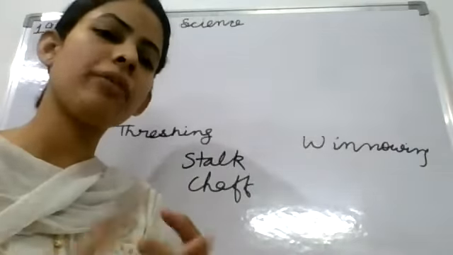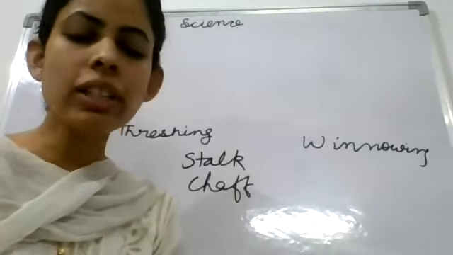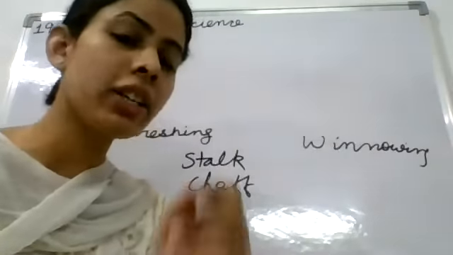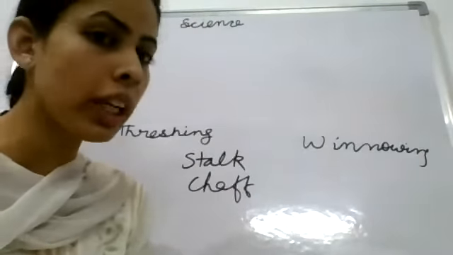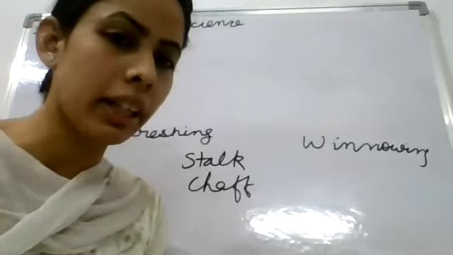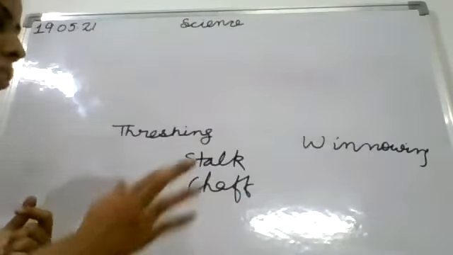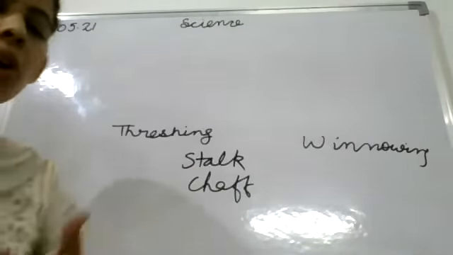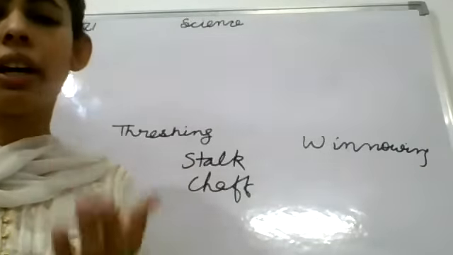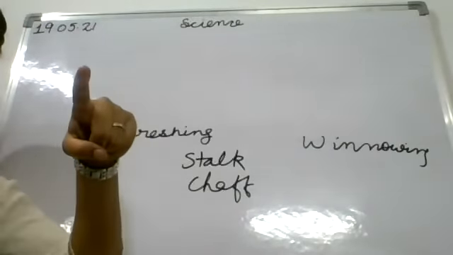In this, the chaff is also removed. Okay, and it is not wrong to say so. We can't say it is wrong that in threshing the chaff is removed. It is not totally wrong. The chaff does get removed. But the main thing is that in threshing we separate the stalk, the non-edible part of the whole wheat. Clear?